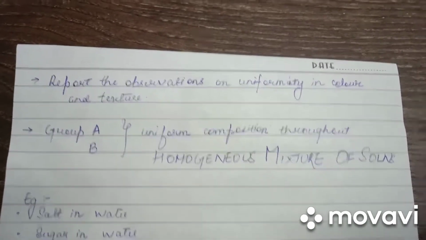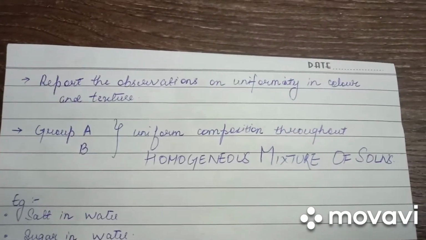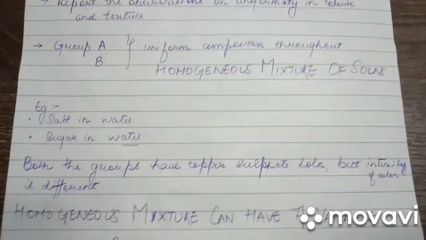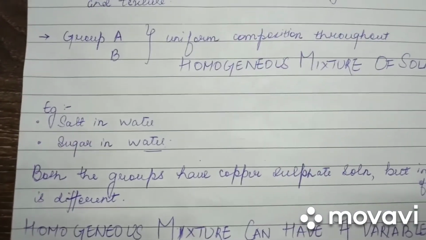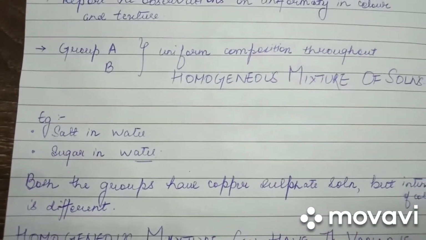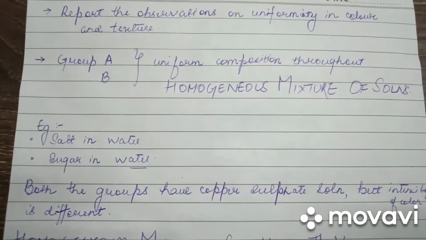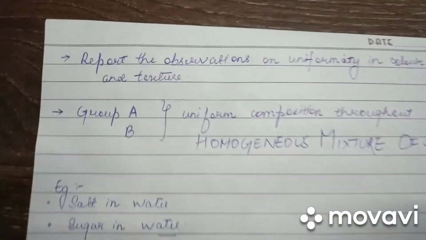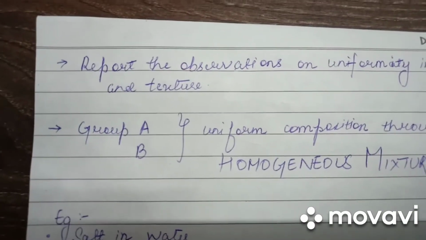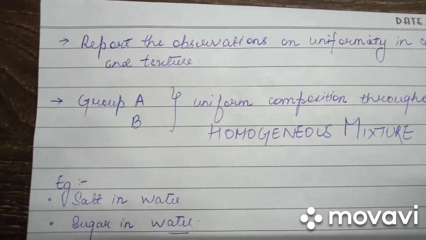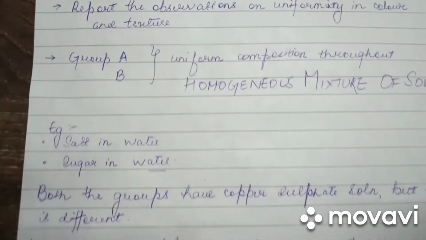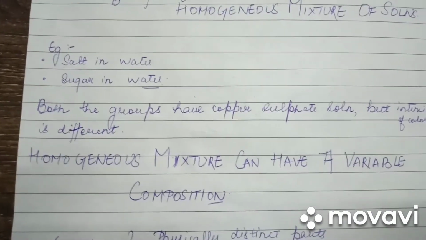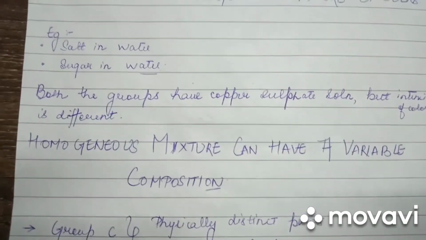Group A and B mixtures form a uniform composition throughout. This is called a homogeneous mixture or solution. Examples of such solutions can be salt in water, sugar in water, etc. Both the groups, A and B, had copper sulfate solutions, but the intensity of color is different. In group A, we considered one spatula of copper sulfate, and in group B, we considered two spatulas of copper sulfate, as a result of which the intensity of color in both the solutions is different. Therefore, homogeneous mixtures can have a variable composition.